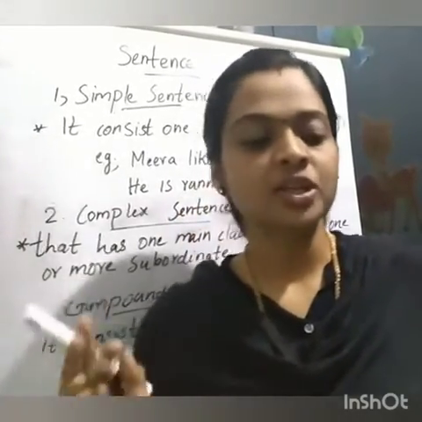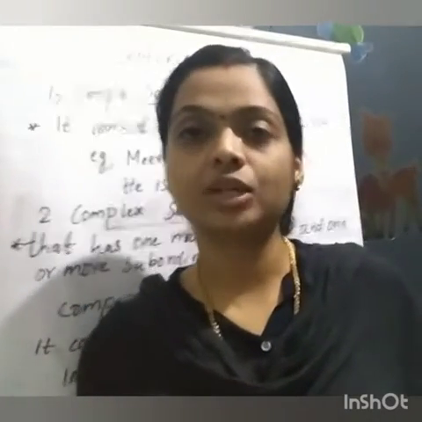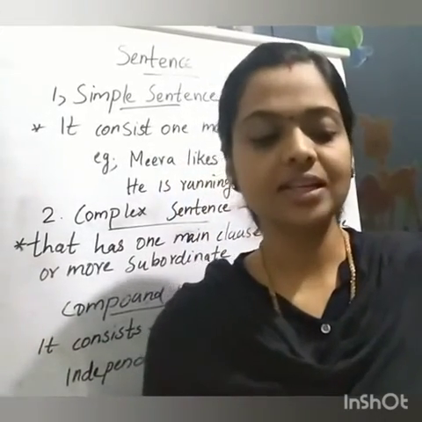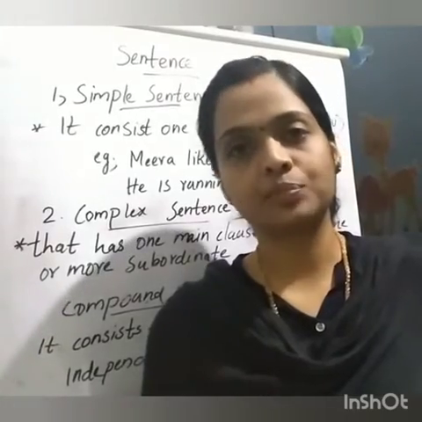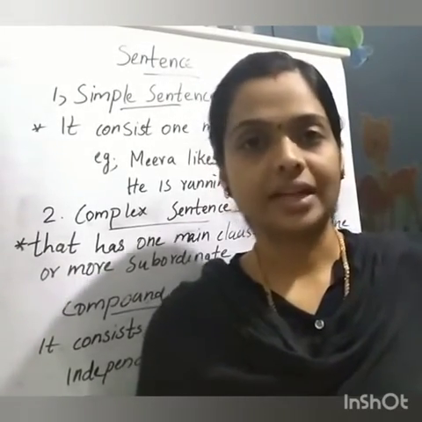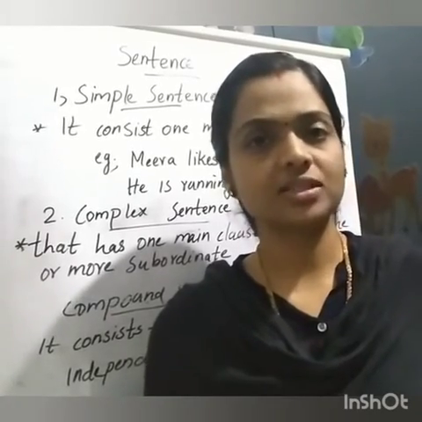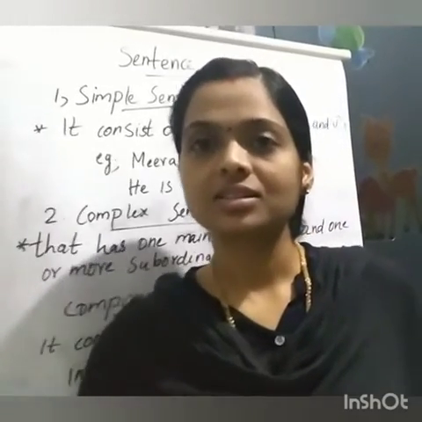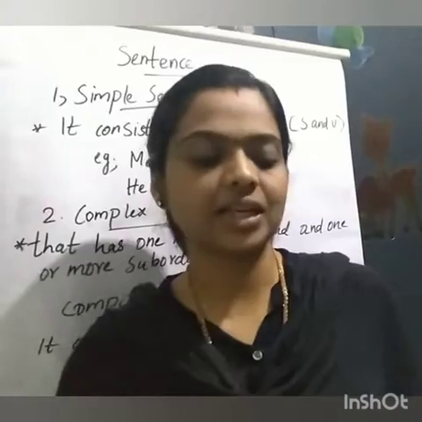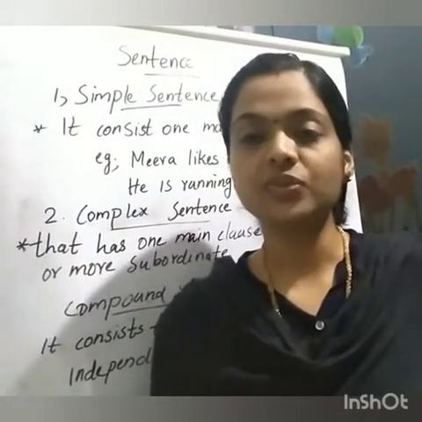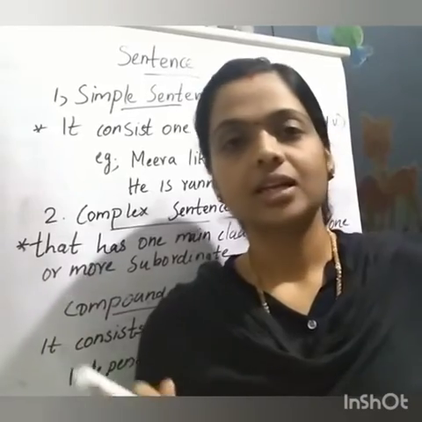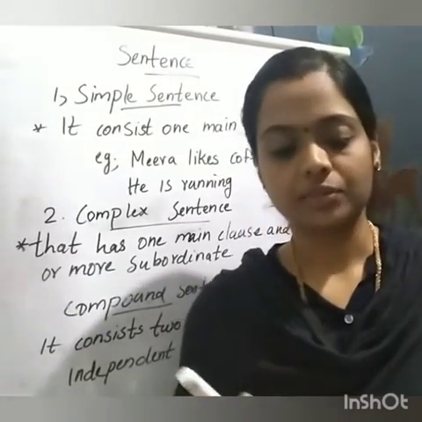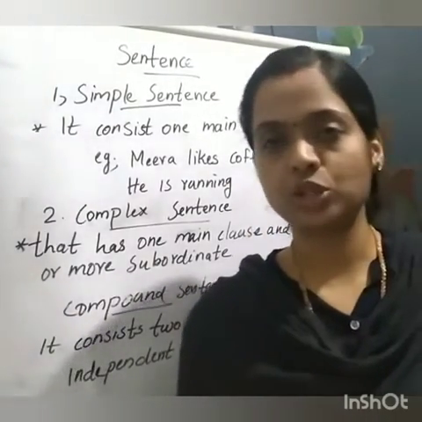Four features are there. The first one: a sentence is a basic unit of language. Second one: it has a subject and predicate. What is subject? Subject means name of person or thing. The predicate expresses what the subject tells. Third one: it begins with a capital letter and ends with a full stop, question mark, exclamation mark, etc.